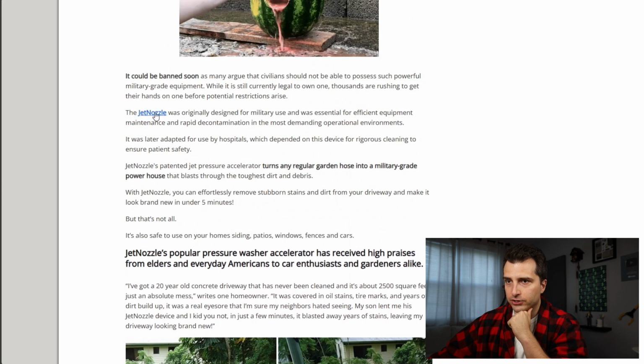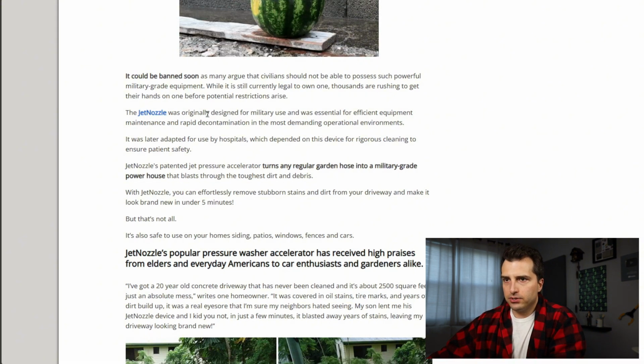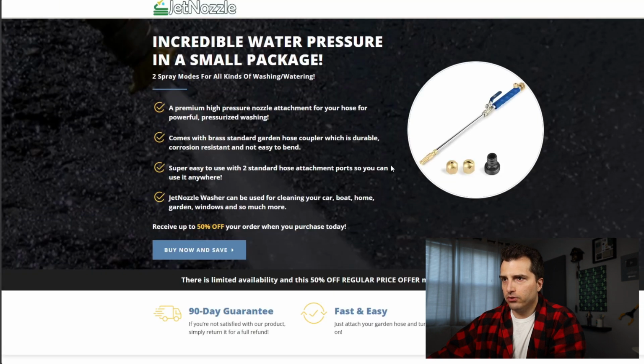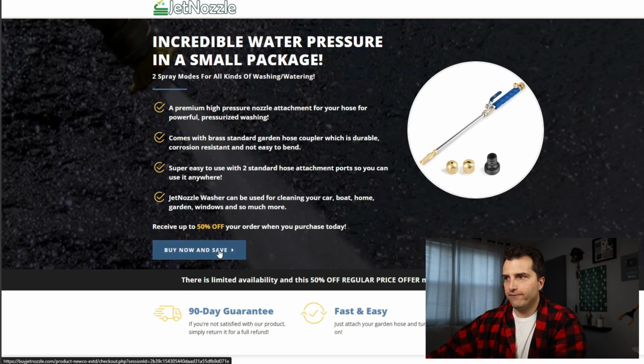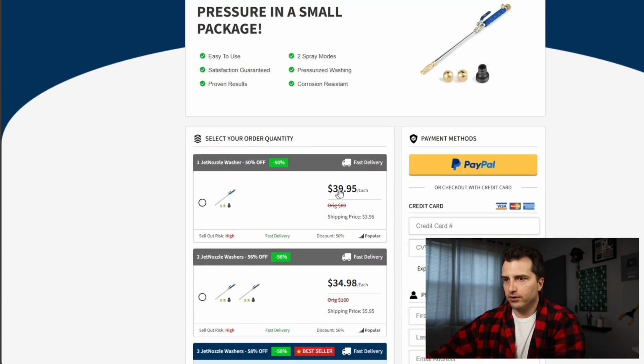Like, there is no call to action. We can see here though, this is the affiliate link. If you look at the bottom left, it says salespage.php, AffID, and there's the affiliate ID. So this is an affiliate offer. If we click it, we're going to go to what's most likely some form of e-com, and here it is. Let's buy it. Check out the jet nozzle. This is probably like a $4 product, probably selling for like 40 or 50 bucks, okay?